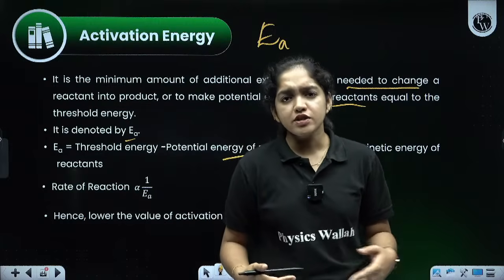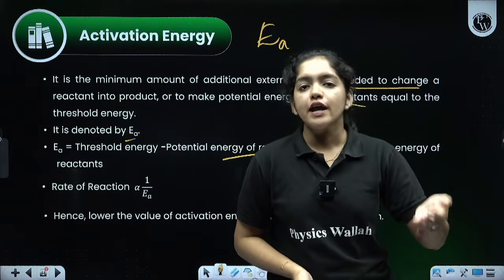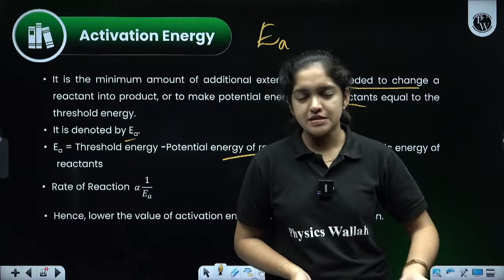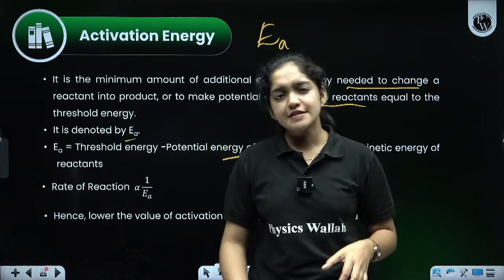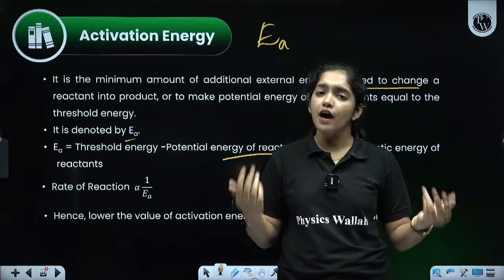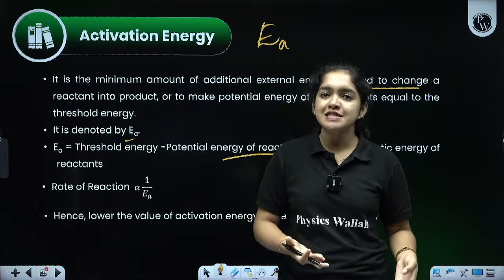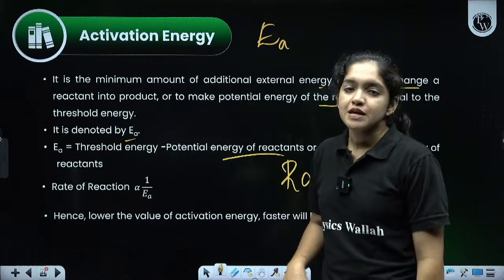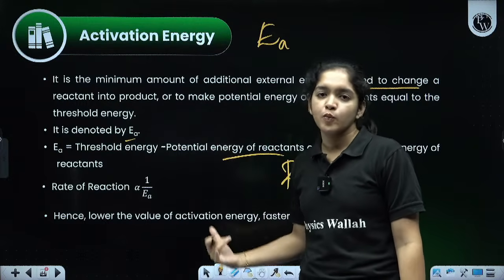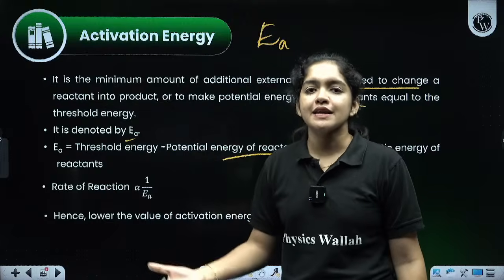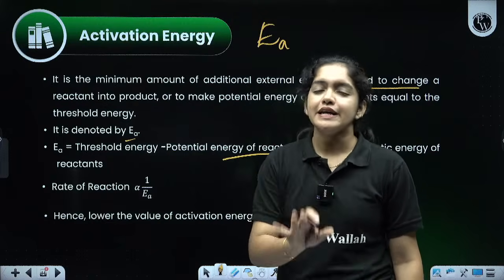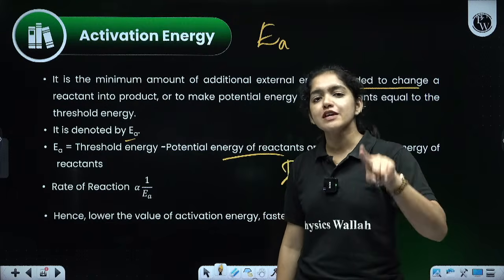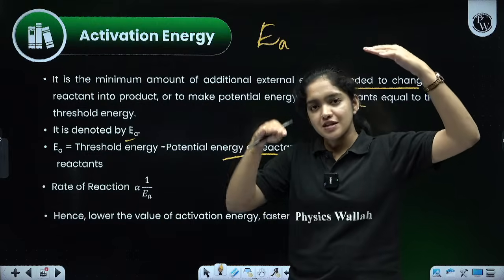If the activation energy is very high, it requires more energy to convert the reactants into product, so more time is taken and the reaction rate will be slow. So the rate is inversely proportional to activation energy. Rate increases when activation energy decreases. Is that clear? So a positive catalyst increases the rate because activation energy decreases.